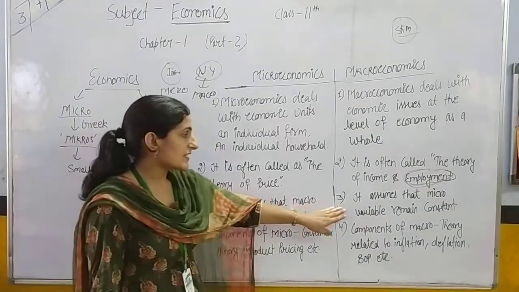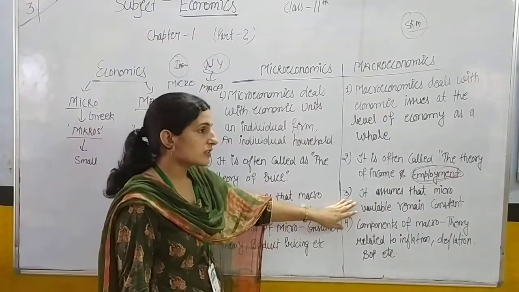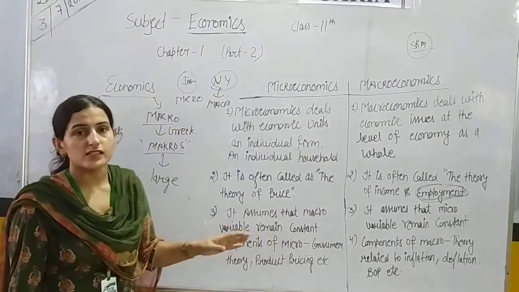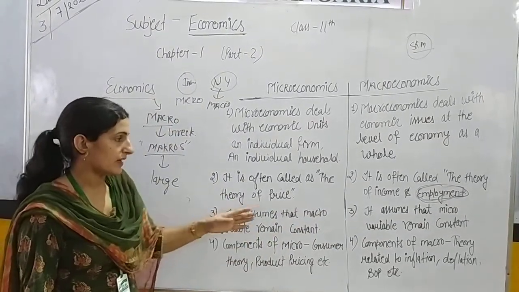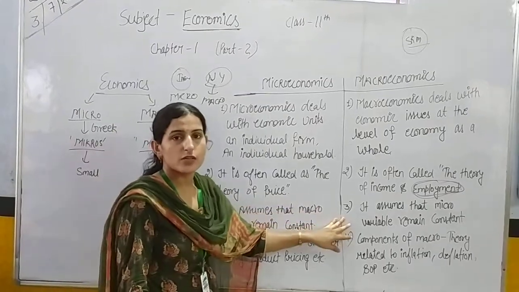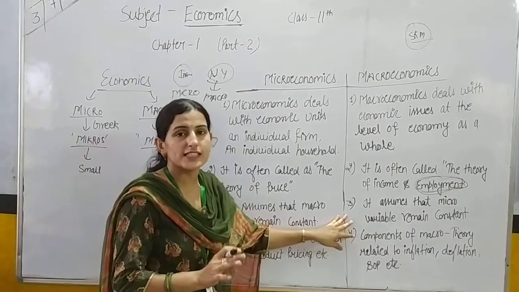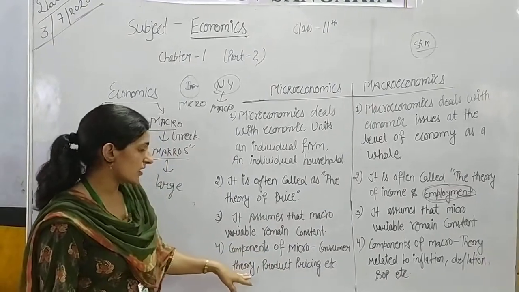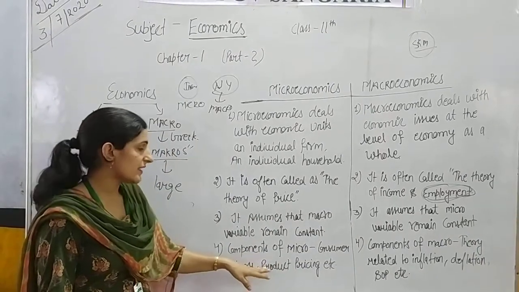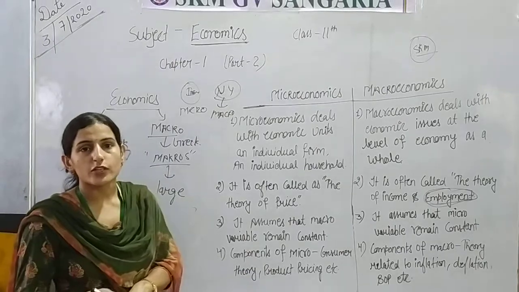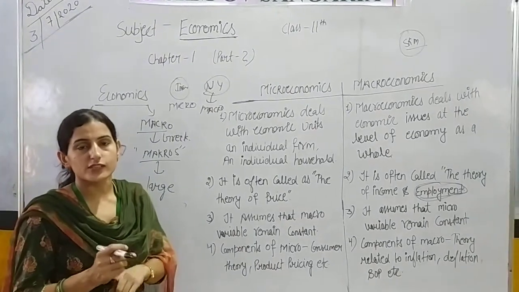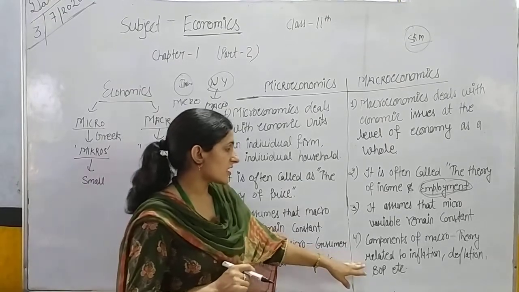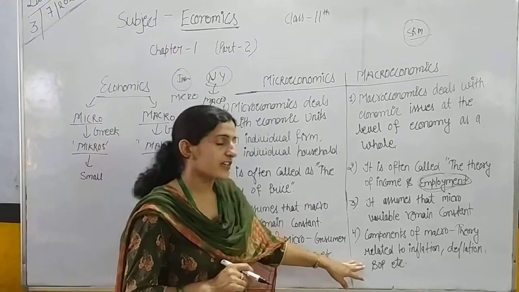But when we study macroeconomics, it assumes that micro variables remain constant, means all the micro variables like individual units, individual firms, all these remain constant. Components of microeconomics: consumer theory, product pricing, etc. In microeconomics we study individual consumers, producers, but in macroeconomics we study inflation, deflation, BOP.